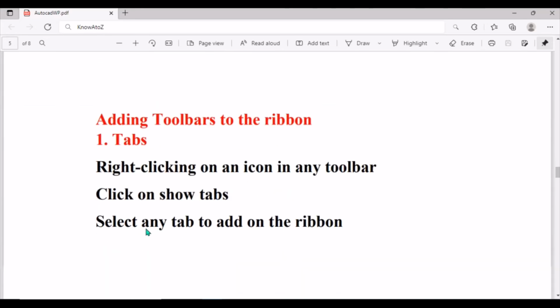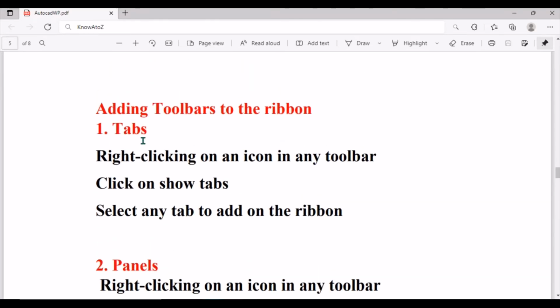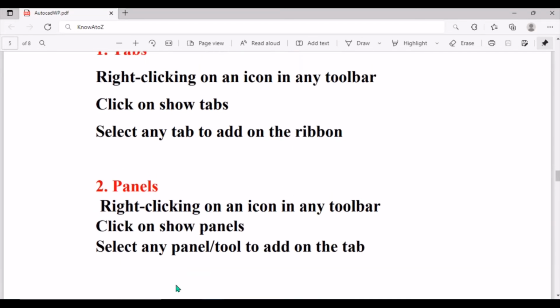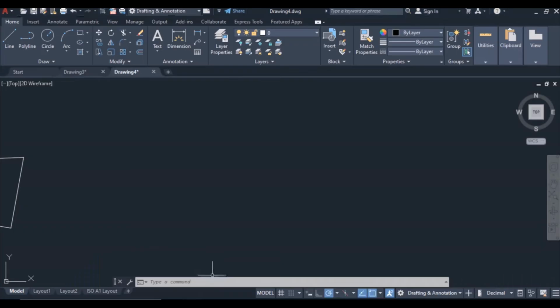Okay, so you can add some toolbars to the ribbon. For you to add toolbars to the ribbon, the toolbars are the tabs and the panels, and you have seen what are the tabs and what are the panels. So for us to add tabs, these are tabs: home tab, insert tab, and these are panels: draw, modify, annotate.